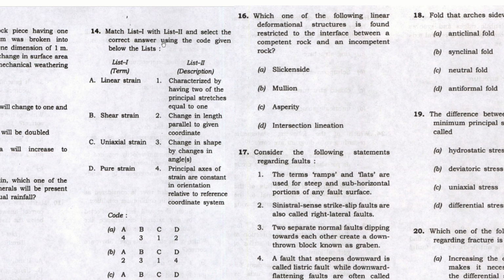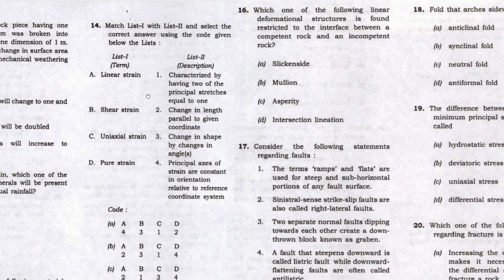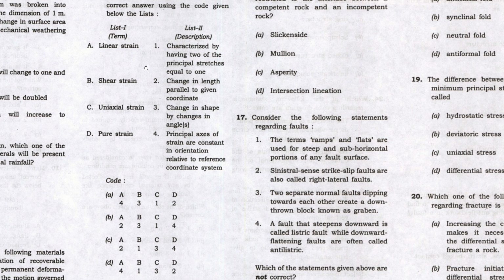We have to match list 1 with list 2 and select the correct answer using the code given below this list. So okay, linear strain, shear strain, uniaxial strain, pure strain. Now coming to the linear strain, characterized by having two of the principal stretches equal to one. And the second one is change in the length parallel to the given coordinate, change in the shape by the changes in the angle. So we should know that.